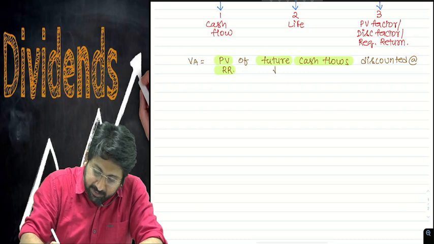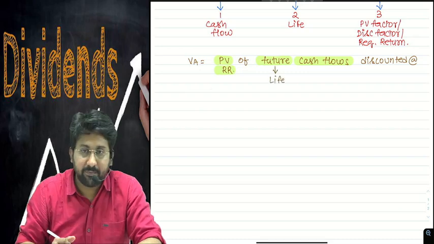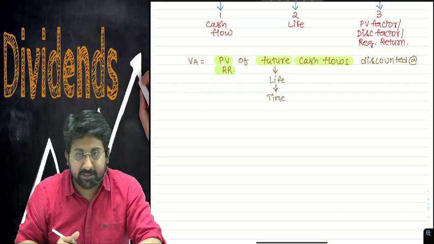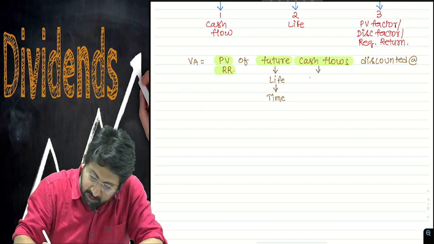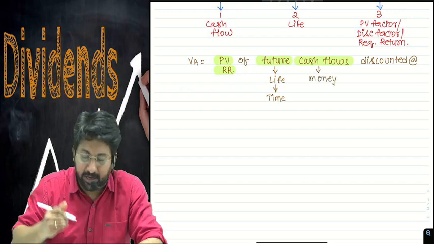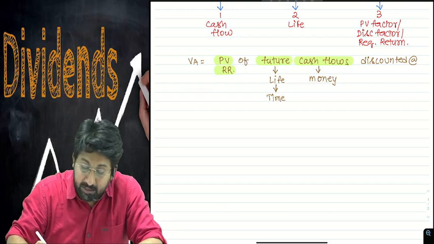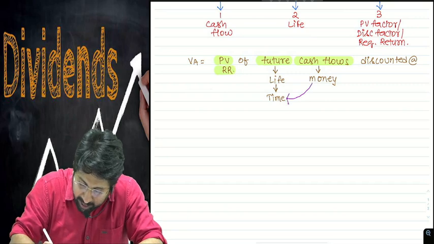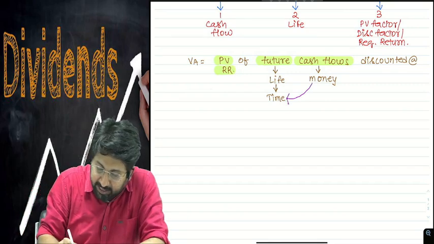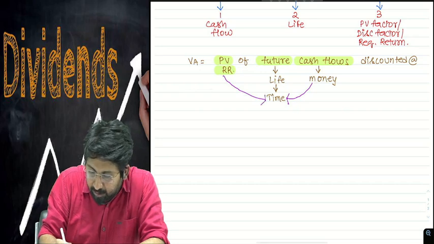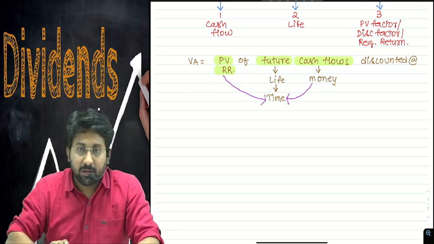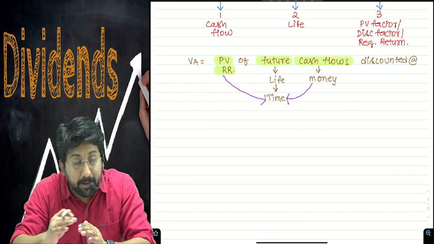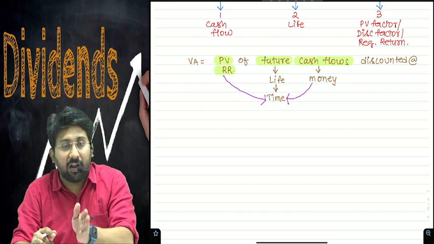Future always determines the life. Okay, life can also be called the time. Cash flows' other name can be money. How this money will get impacted with time will be decided by a factor called required rate of return. So how the required return is going to impact my money, my cash flows, over a period of time is called the time value of money.